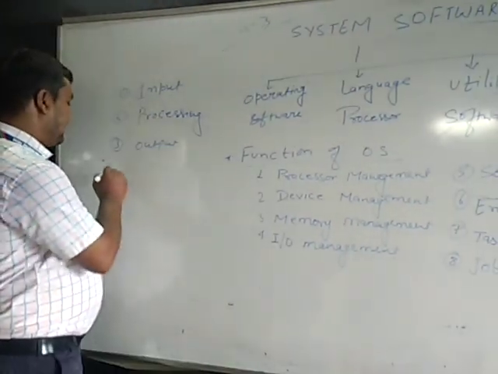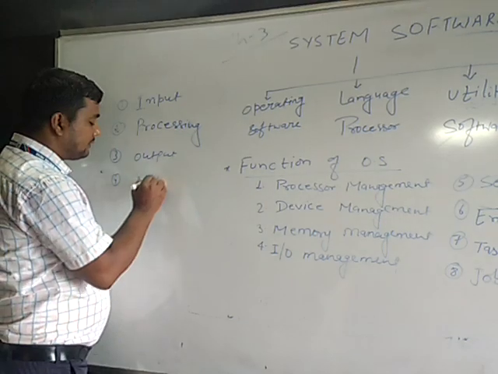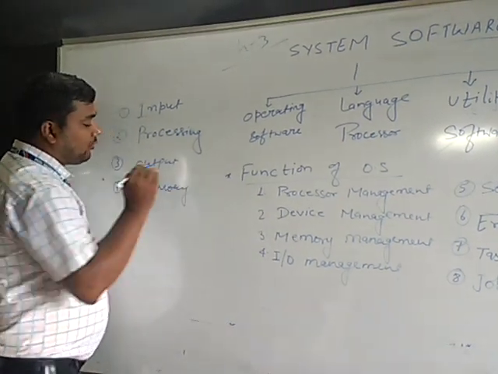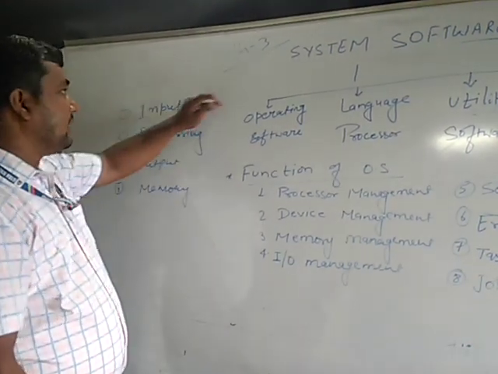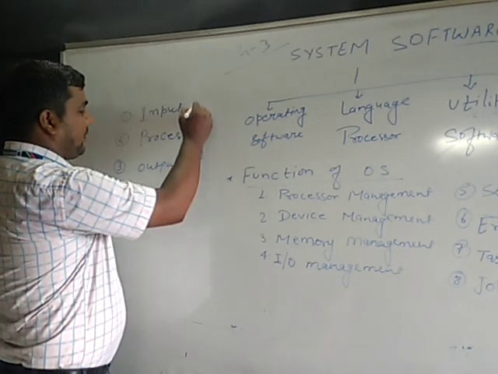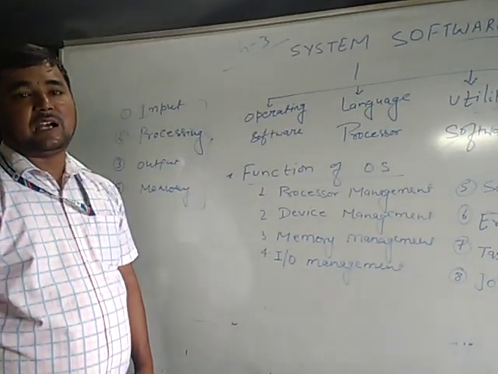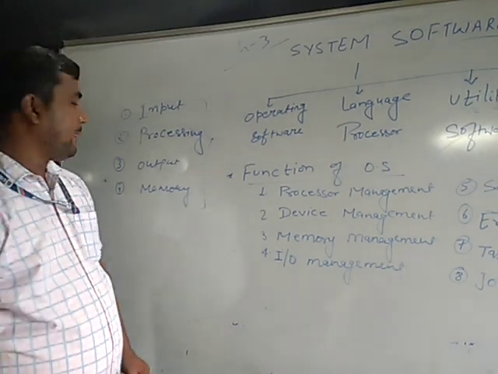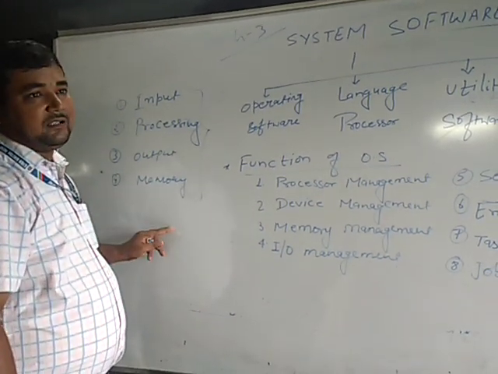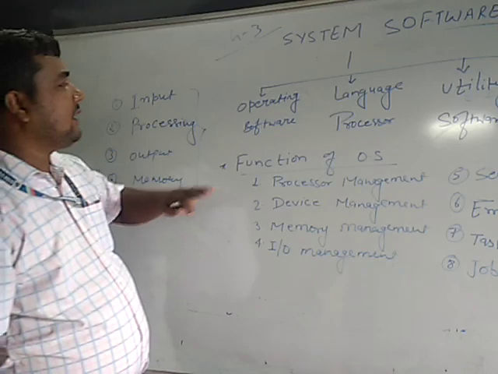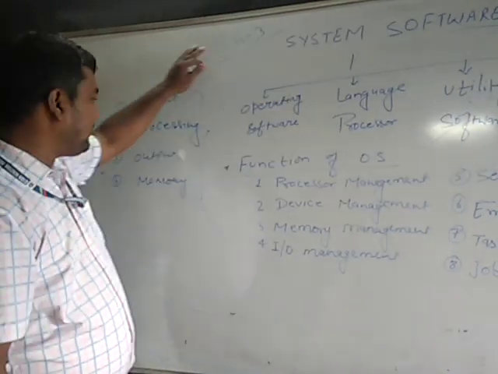Next, memory. For performing this task, we require many hardware components. You can see that our system software performs all these functions.